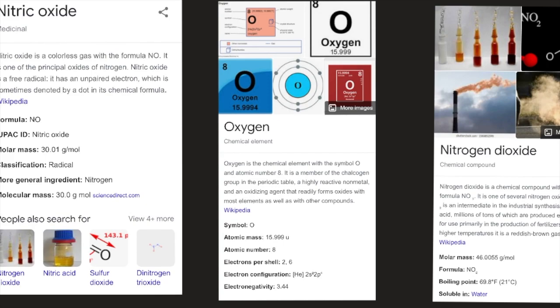Its atomic mass is 50.999 U. Its atomic number is 8. Its electrons per shell is 2, 6. Its electron configuration is He, 2s2, 2p4.